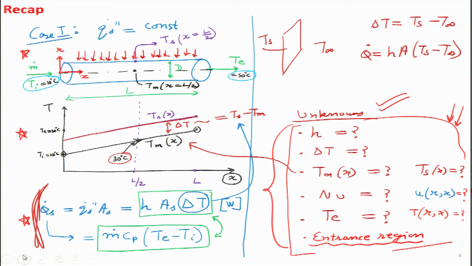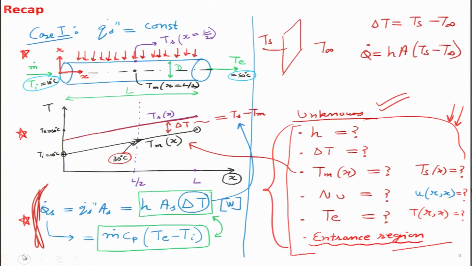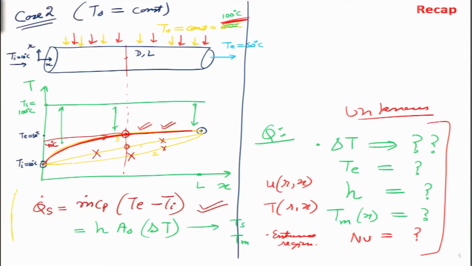Why are we taking case 1 and case 2? Because in nature generally two types of heating are available more conveniently. One is that we can give a constant heat flux throughout the pipe. The other one is we can keep the outer temperature of the pipe fixed. So these are the two cases that we will look at. In the first case, where the heat flux is constant throughout the pipe, we see a very interesting result that the mean temperature of the fluid increases linearly from an initial temperature to a final temperature. So in this case we have taken from 10 degrees to 50 degrees, and we applied the energy balance equation,